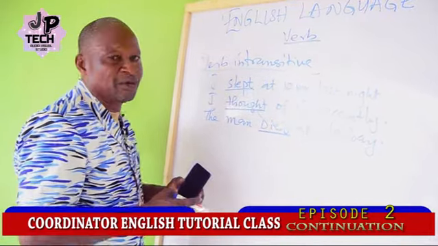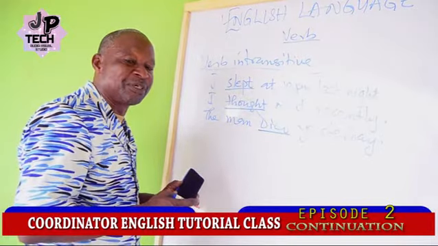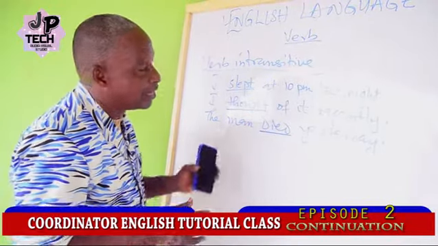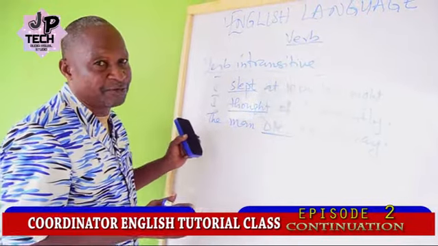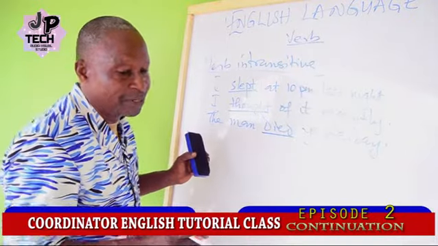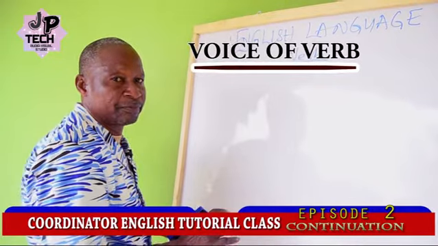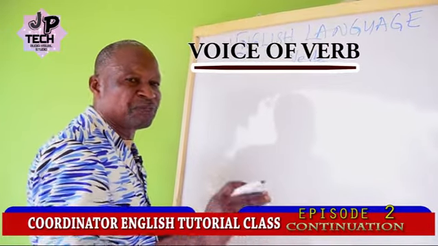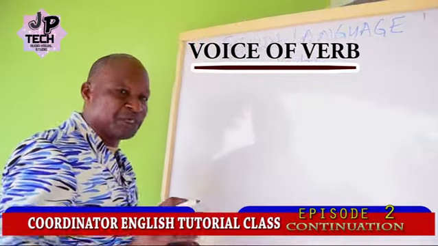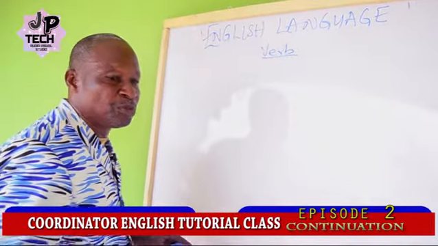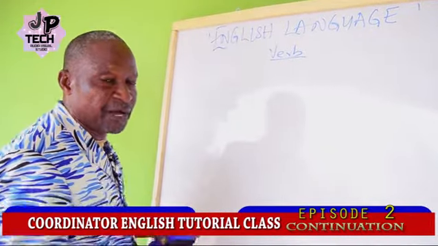If it is necessary to put an object there, it is a verb transitive or a transitive verb. Take note. From here we move to voice of verb, which must follow the classification of verb into transitive and intransitive.